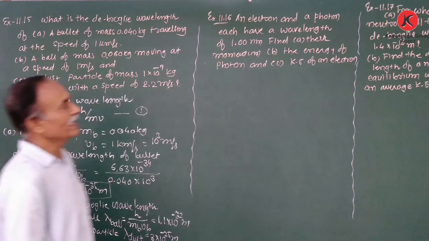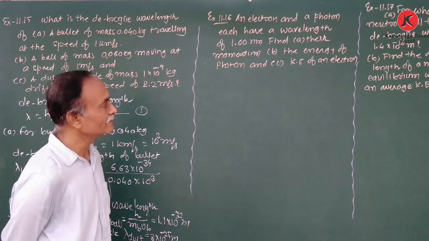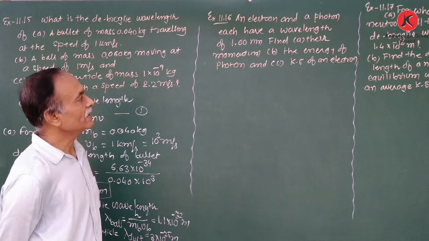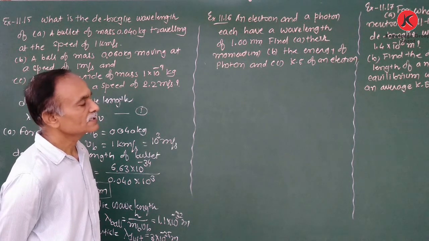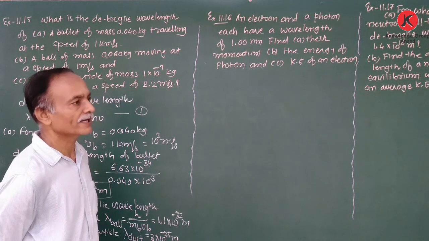Now next is an electron and photon. Each has the wavelength of 1 nanometer. Find their momentum, second, energy of photon, and kinetic energy of an electron.